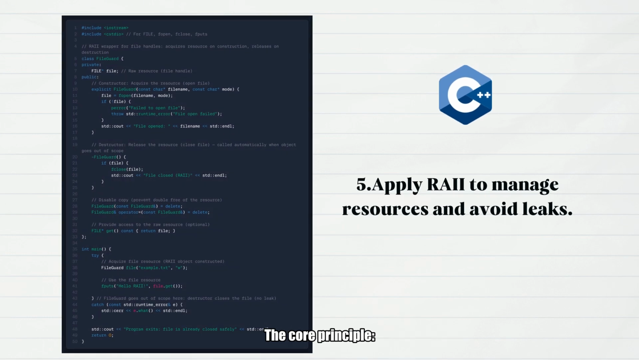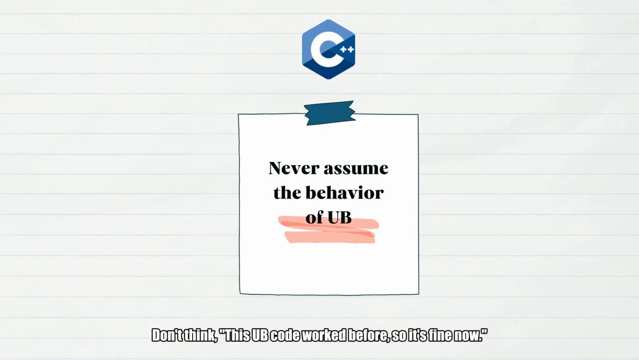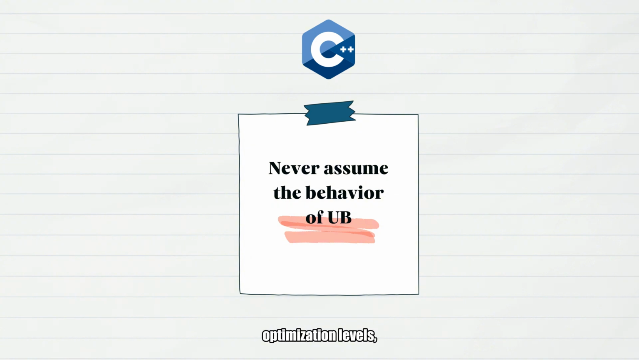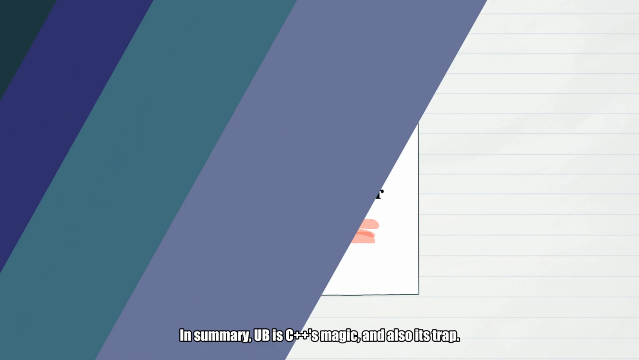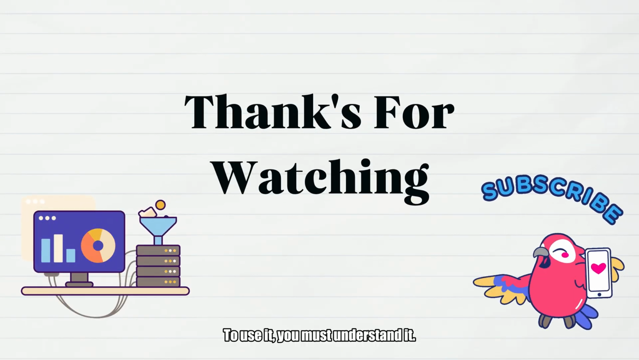The core principle is, never assume the behavior of UB. Don't think this UB code worked before, so it's fine now. UB behavior has no pattern. Compiler versions, optimization levels, or even CPU models can change its manifestation. In summary, UB in C++ is its magic and also its trap. To use it, you must understand it.